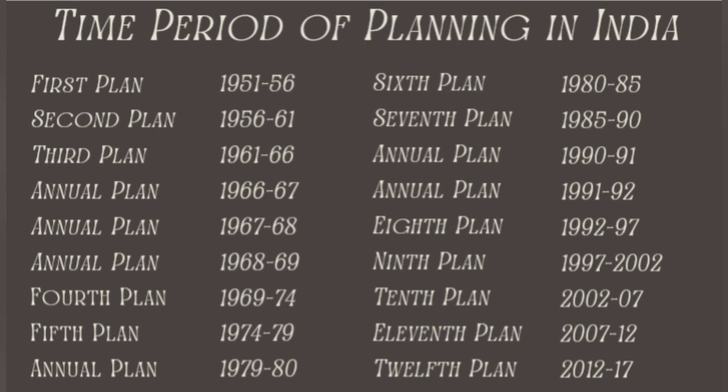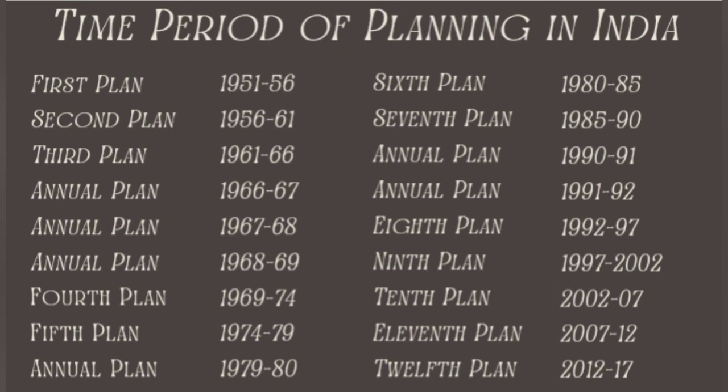Then there were 3 annual plans. Then the fourth plan, fifth plan. Then again there was 1 annual plan. Then the sixth plan, seventh plan. Then 2 annual plans, and the eighth plan. Please go through these years and the number of 5-year plans introduced in India.